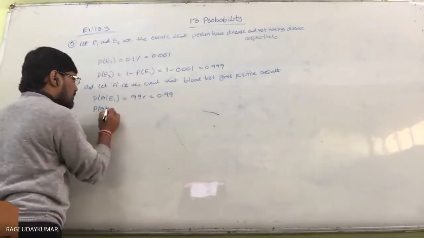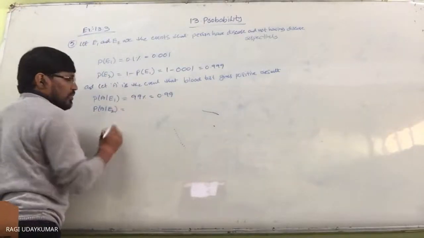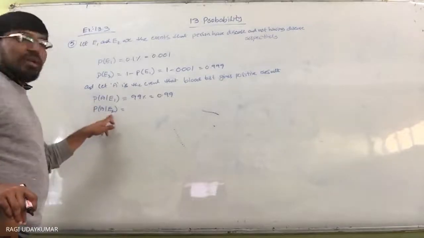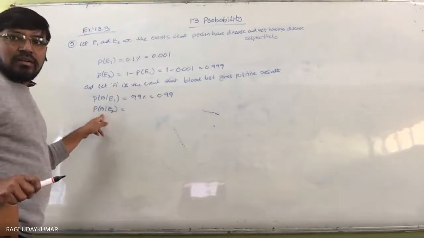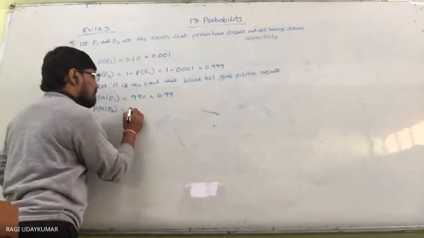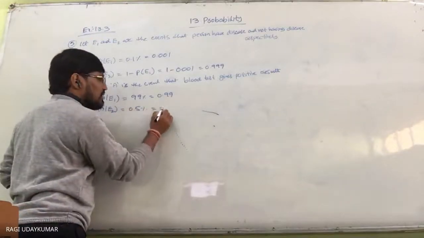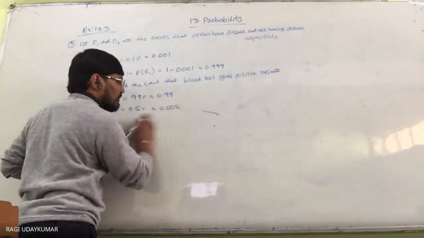Probability of A given E2: E2 is nothing but a healthy person. For a healthy person also a positive result comes, how much percentage? 0.5%, it is given. That is nothing but 0.005.